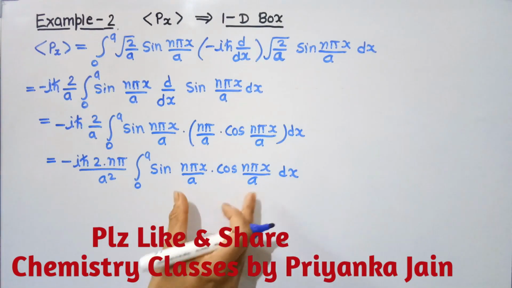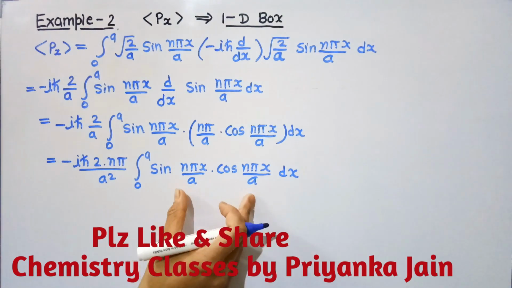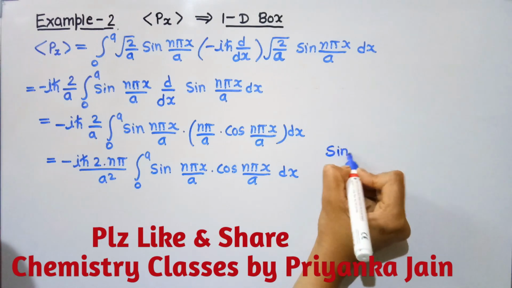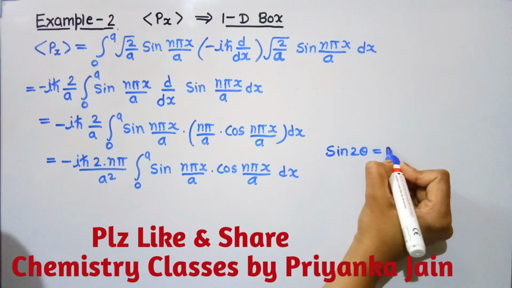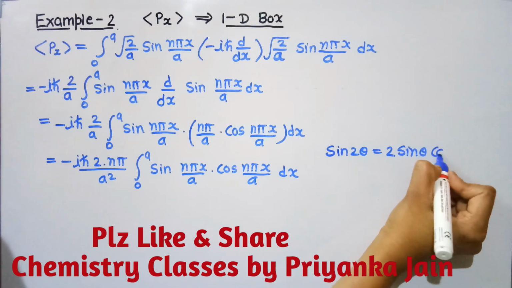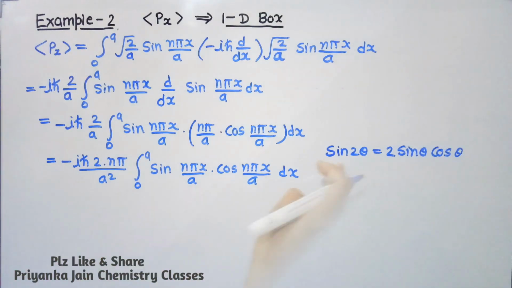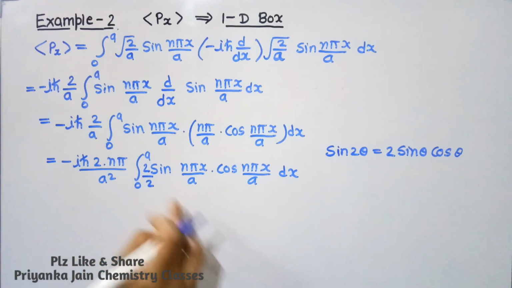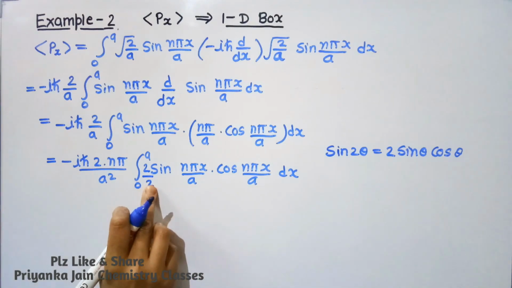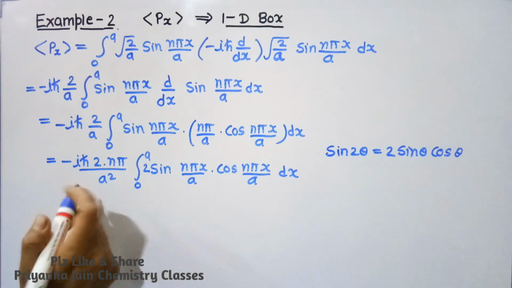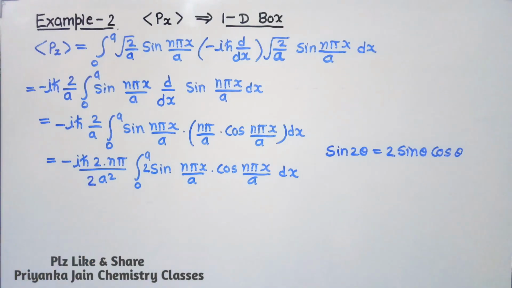If you have seen the formula of sine alpha cos beta, that is sine 2 theta. What is the formula for sine 2 theta? Is equal to 2 sine theta cos theta. This is the formula. So if we multiply this with 2 and then divide with 2, then this becomes the formula. Now take this 2 outside the integration. So I am taking this 2 now here in this way, right?